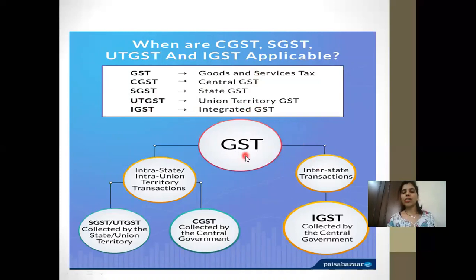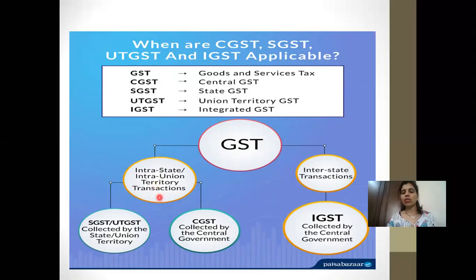When you talk of GST, there are two types. When it is intrastate, like we are in Maharashtra, and goods are transported from Mumbai to Pune, or Pune to Satara, say, it is within the state.